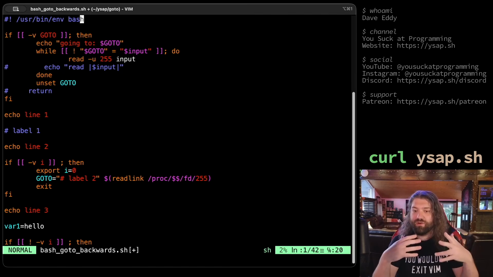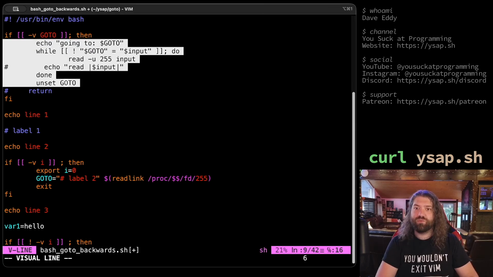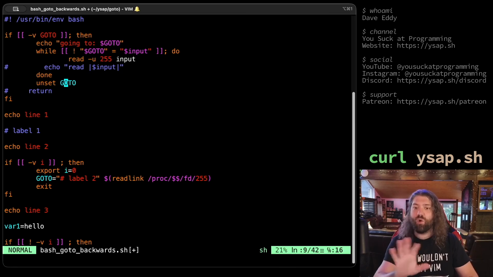So things are going to be a little bit out of order here. Not a big deal. Let's just figure it out. If GOTO is a variable, so that's what we're looking at here, then we will start doing the GOTO process, basically. So let's ignore that for now.